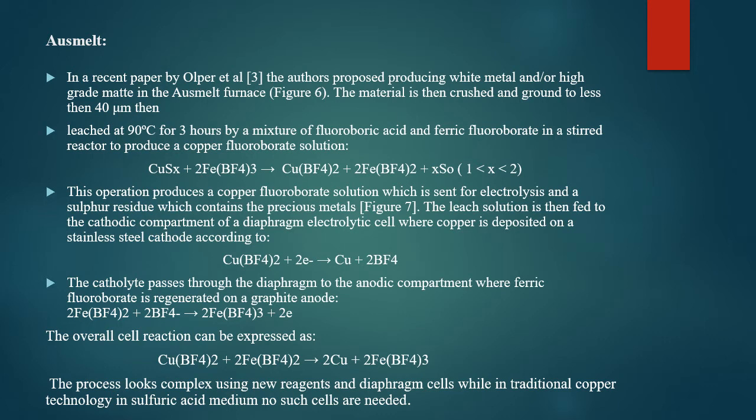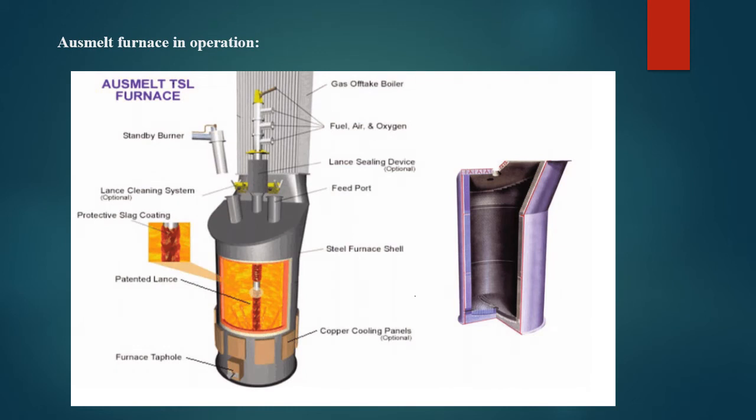These are the reactions which occur in the furnace. The catholyte passes through the diaphragm to the anodic compartment where ferric fluoroborate is generated on the graphite anode. This is the furnace, where you can see the oxygen lances through which fuel, air and oxygen are injected.